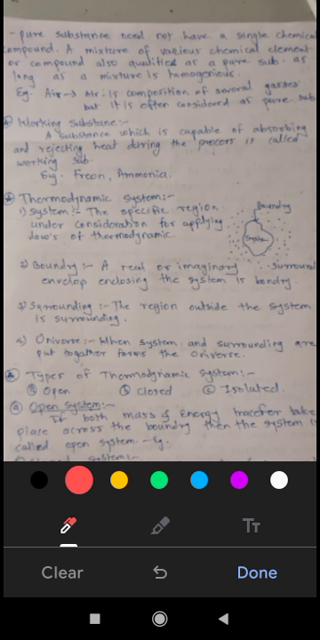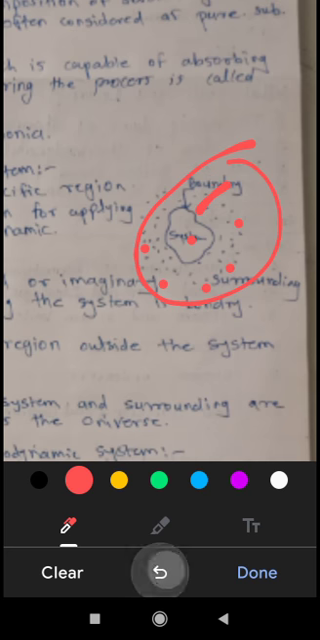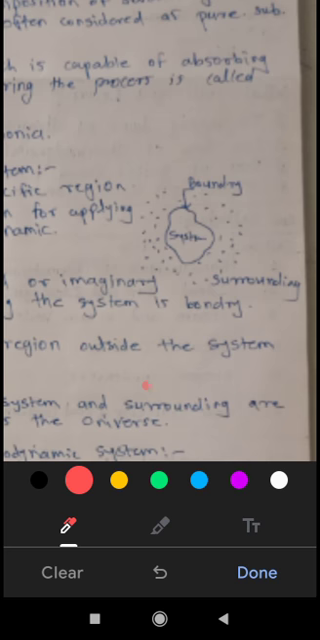Then surrounding. Surrounding is the region around the system. The region outside the system is the surrounding. You can see the figure over here. This is the system, this is the boundary, and all this is the surrounding.